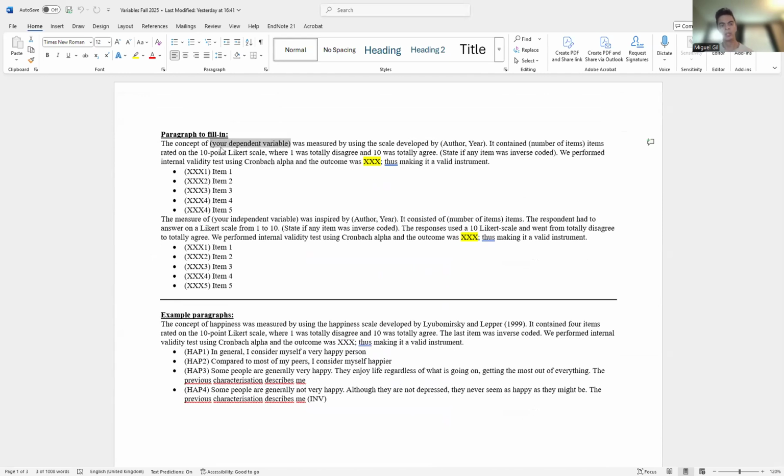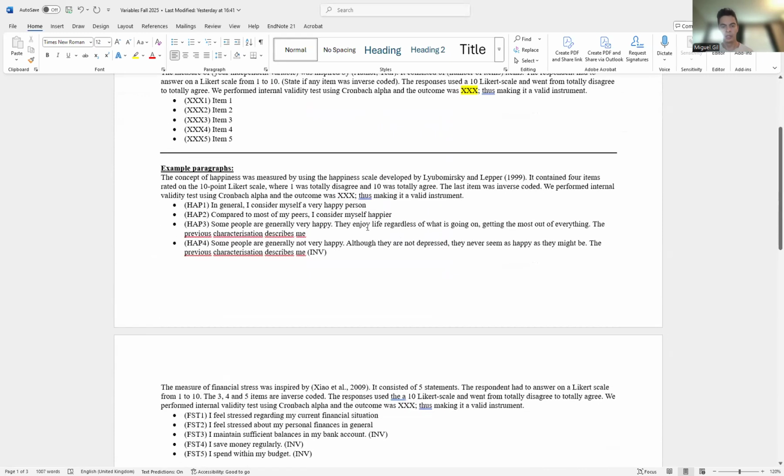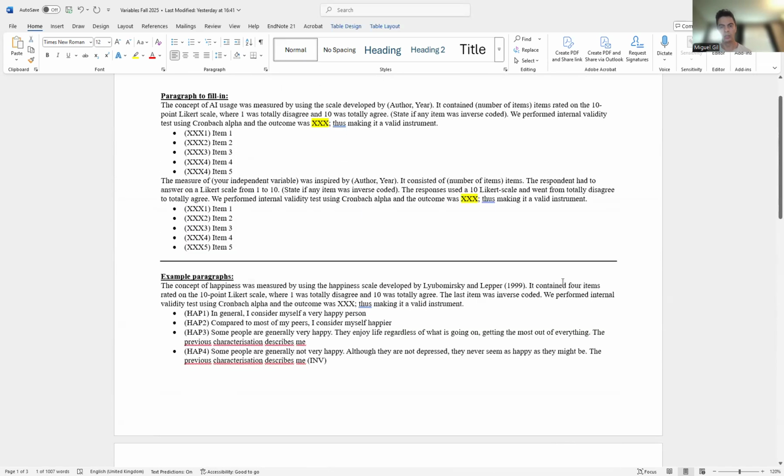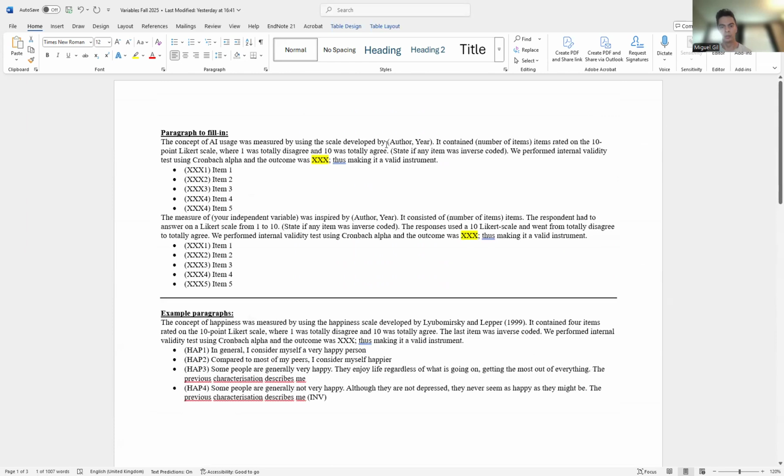So you will write like, the concept of AI usage was measured by using the scale developed by, and then take a look at who developed the scale. Is this person, Esmailizade, 2020. So you can write in here, Esmailizade 2020, like this, right? So this is APA format.